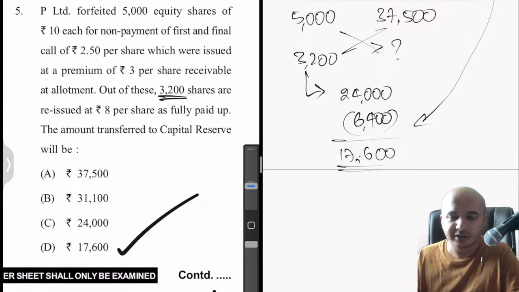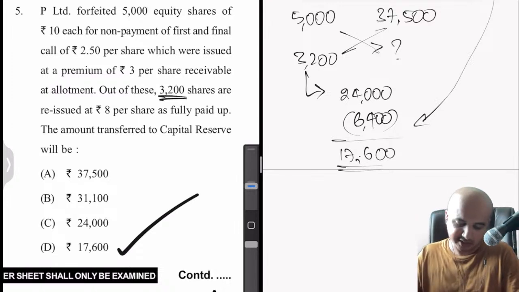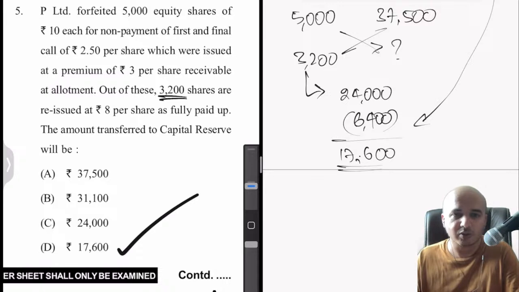Okay, yeah, Priyan has also answered. 17,600 is in fact the correct answer. Let me know if there is any doubt. Okay, so that was our question 5.